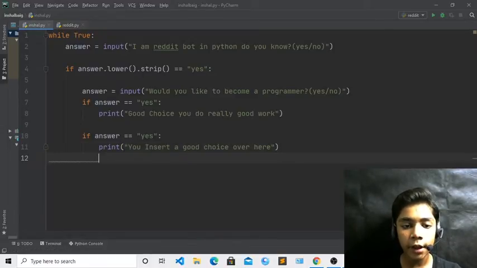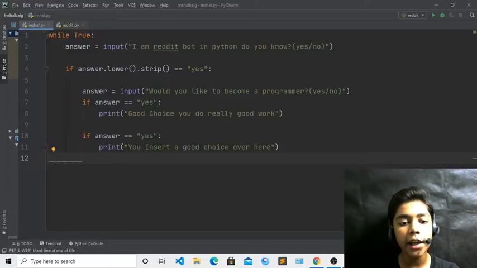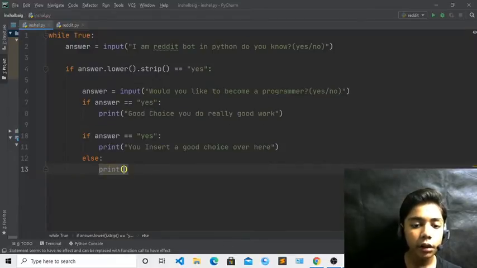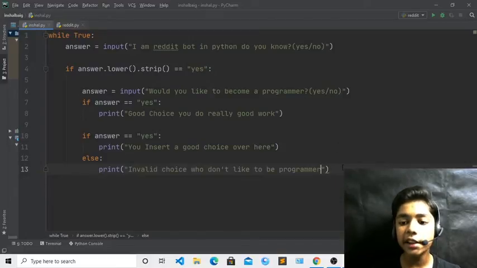Okay, so now when we are giving the answer of no, we have to write an else tag. Okay, because you all know, when we write any if tag over here and we are defining another thing with it, we have to write an else tag. Okay, else, which will now be print. Okay, and now in the print here you have to write invalid choice, who don't like to be programmer. Okay, so now like this I have written this.